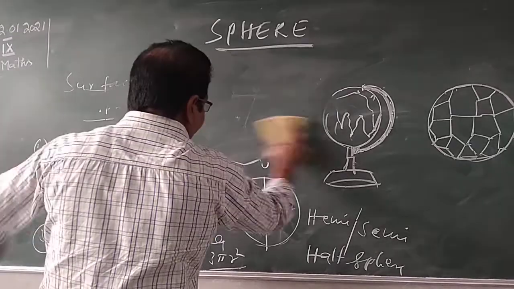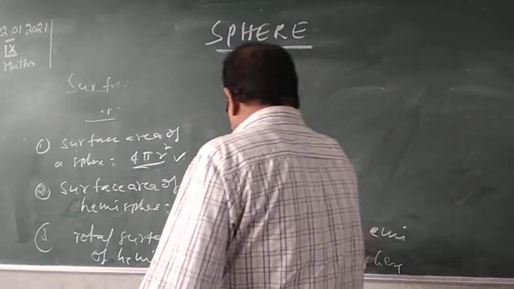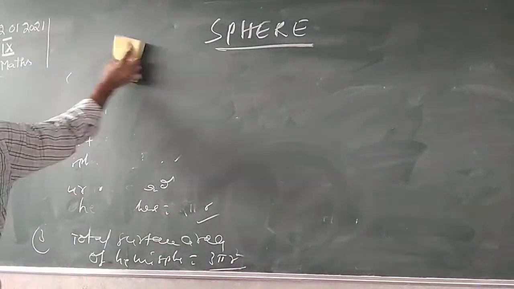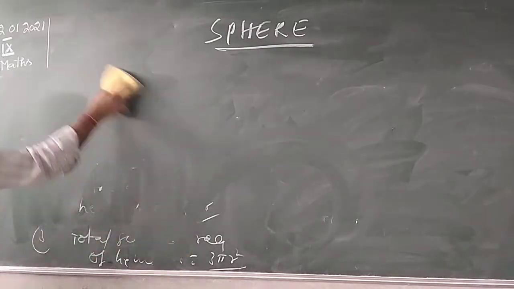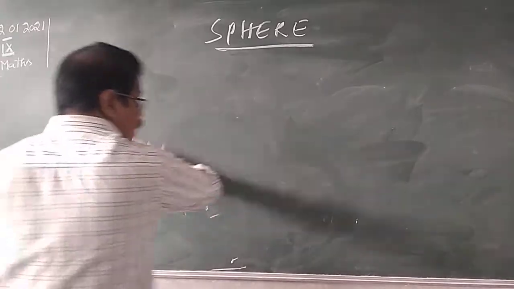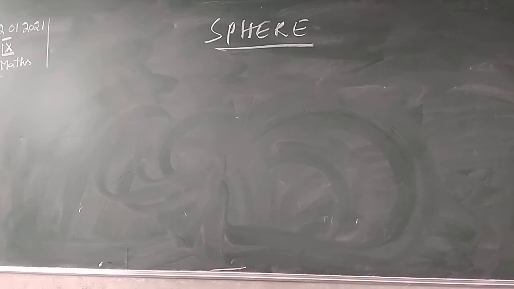Now we are finding the total surface area of a hemisphere. The surface area of a hemisphere is 2 pi r square.